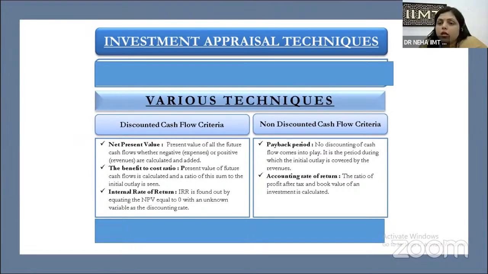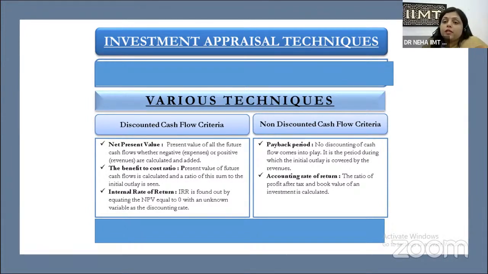The first is net present value, in which we have to calculate the present value of all future cash flow. This is the most appropriate technique used to evaluate the investment, or to appraise the investment procedure, in which we calculate whether the value is positive or negative. If the value is positive, we have to accept the project. If the value is negative, we have to reject the project.